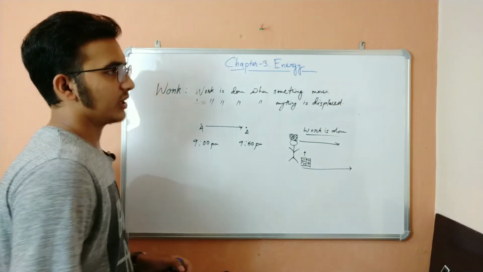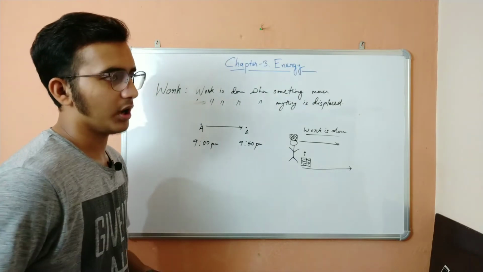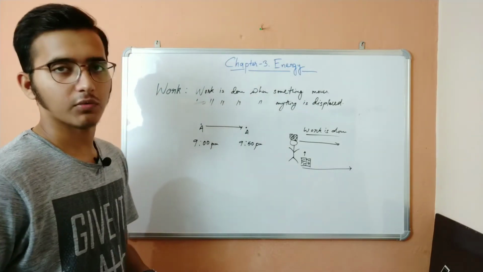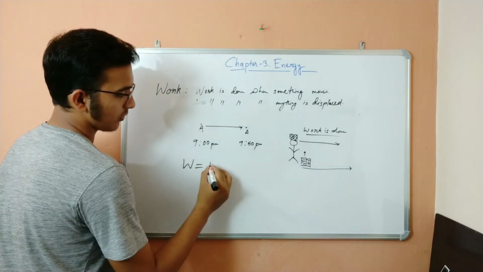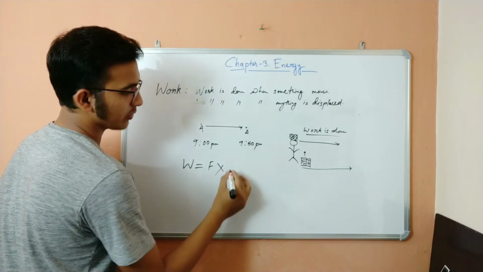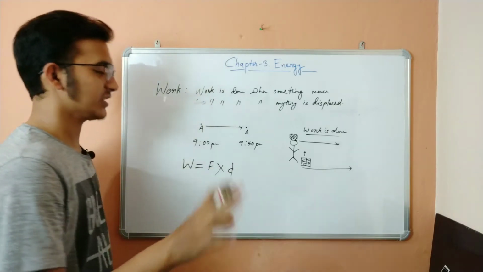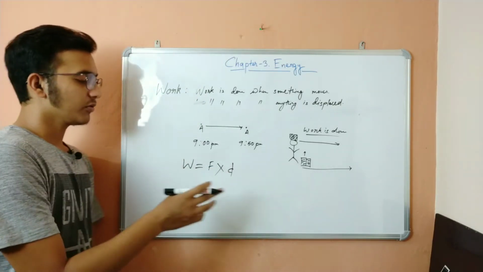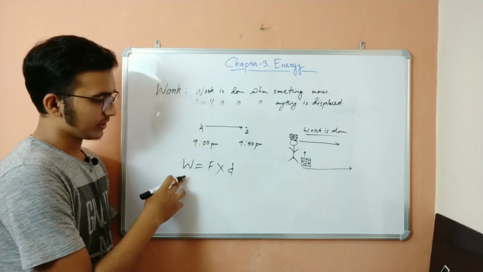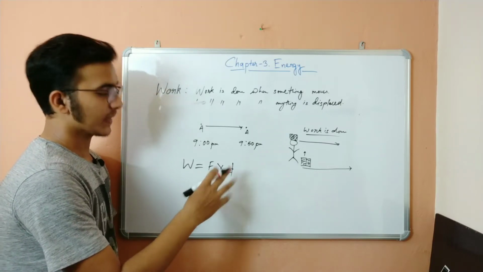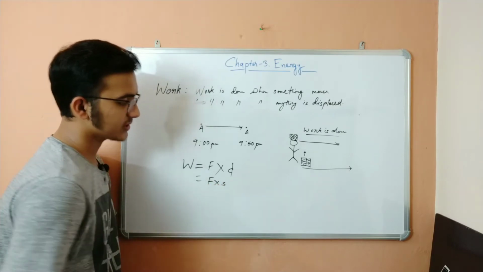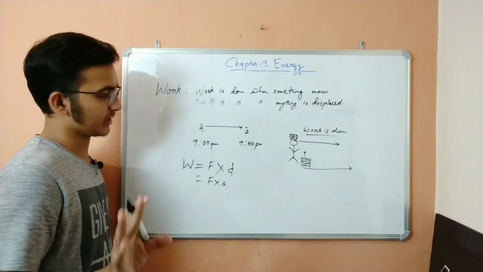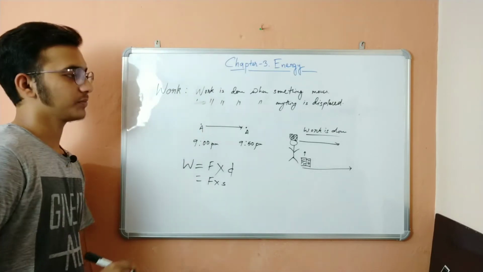So in terms of the formula or the derivation of work, what is work? I can say work is equal to the force applied multiplied by the distance, or the displacement. So capital W is equal to F into D. In some books you will also find F into small s. This s means displacement and nothing else. So what is this force?